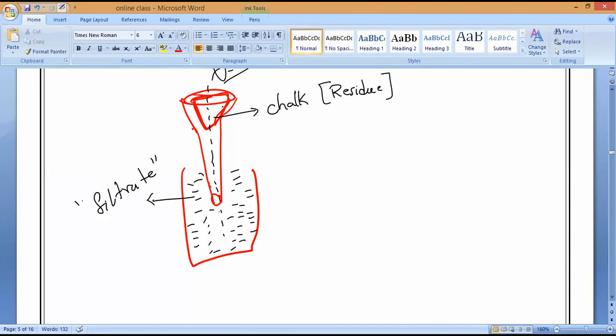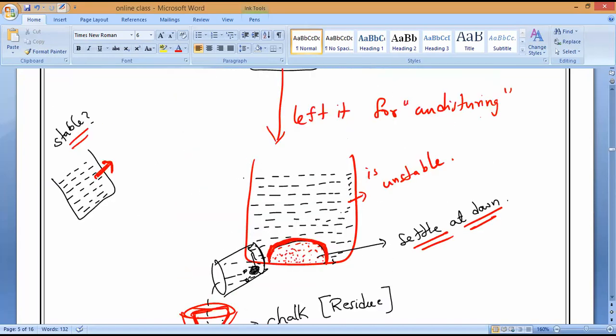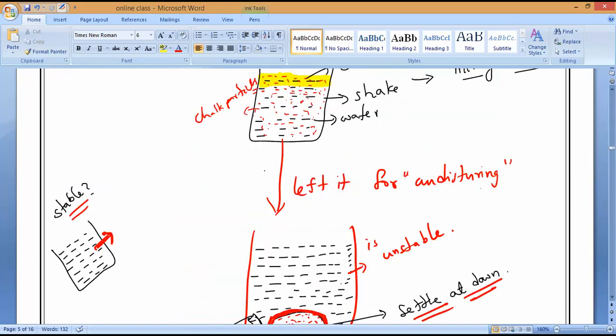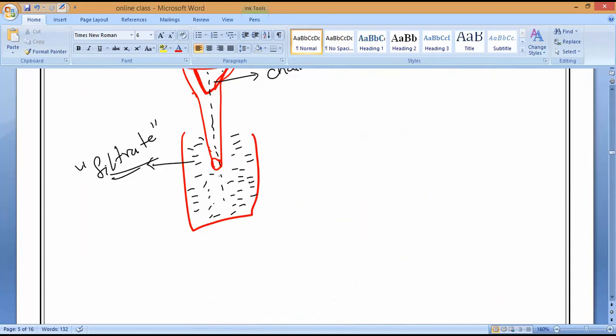What do we call it, everybody? Yes, please. What is that called? Filtrate. And the unwanted particles, what do we call them? Unwanted particles we call the residue. Residue. This is how to study the properties of suspensions with the help of an experiment. What is the suspension we have taken here? Chalk powder suspension. Hope everybody understands. If anybody has a doubt, please kindly ask me. Yes or no, guys?